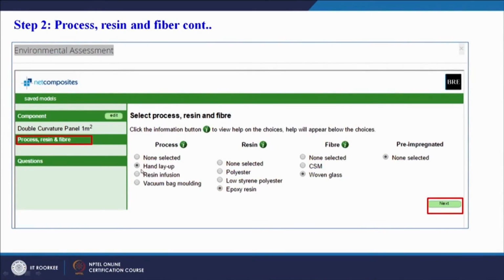So here, process, resin and fiber we can select. We can see that the hand layup process is selected, and the bubble has been highlighted. We have selected epoxy resin and woven glass fiber. Pre-impregnated: we are telling that it is a hand layup process, so we are not using prepregs. So in the simplest case, the glass fiber epoxy composite laminate is being made using the hand layup process. Then we go to the next stage.